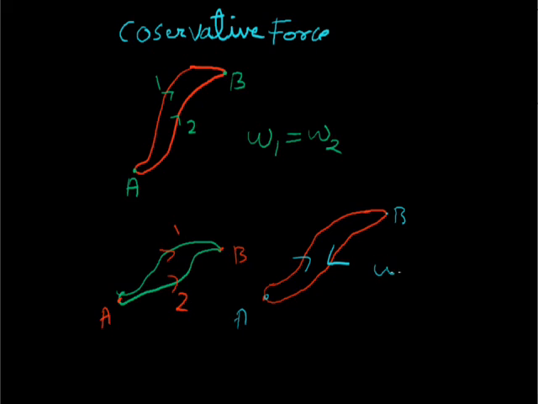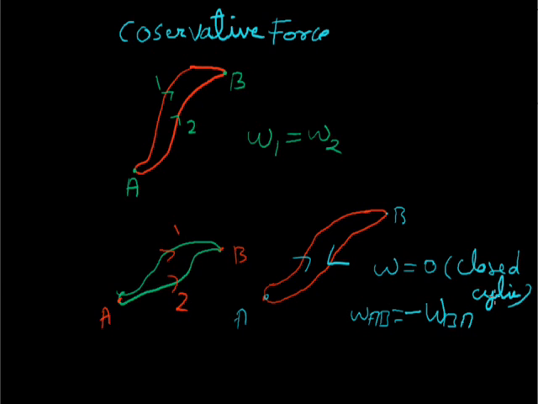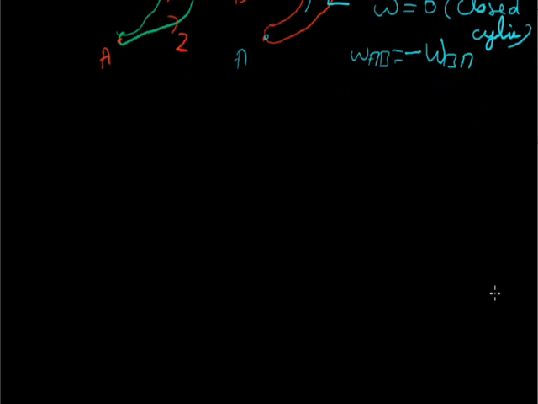In this case the work done will be 0. It means W_AB is equal to minus W_BA. So the net work done will be 0 in a closed cycle, a cyclic path. Okay. So this is known as a conservative force.